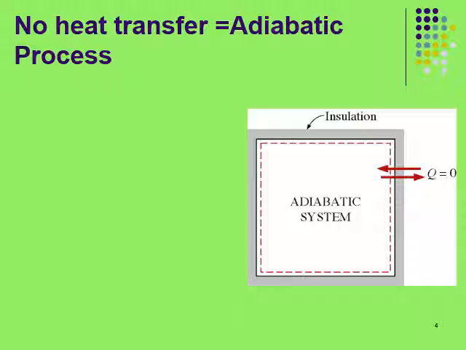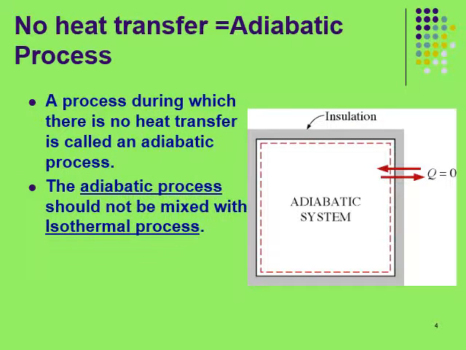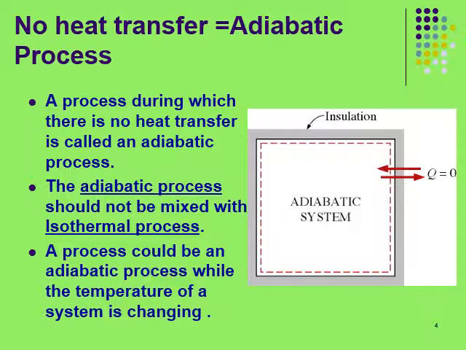Now, a process with no heat transfer. That is, we will see the adiabatic process, where adiabatic means no heat transfer. A process during which there is no heat transfer is called an adiabatic process. The word adiabatic comes from the Greek word adiabatos, which means not to be passed.